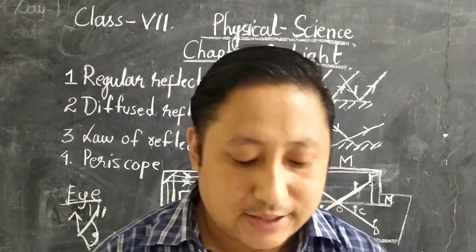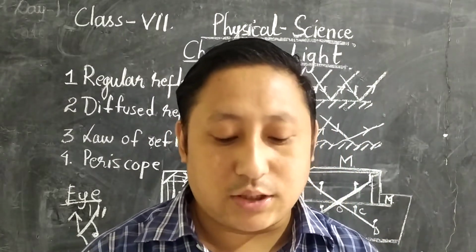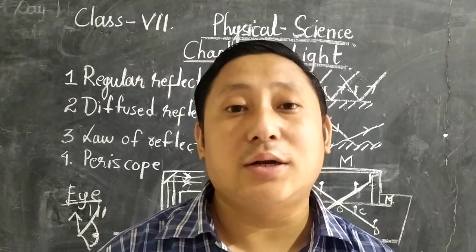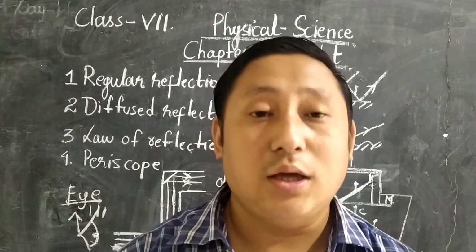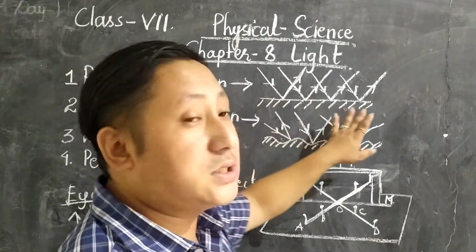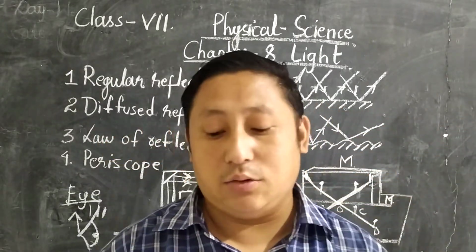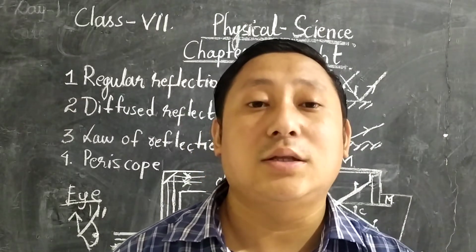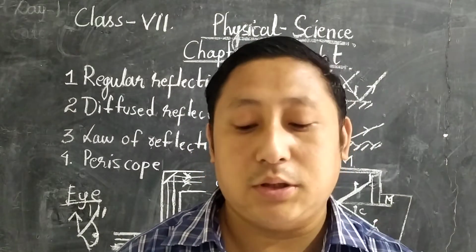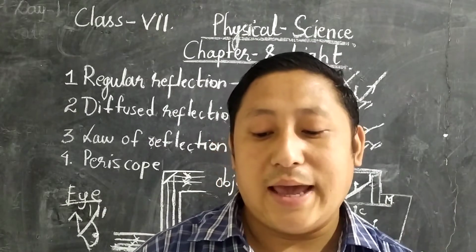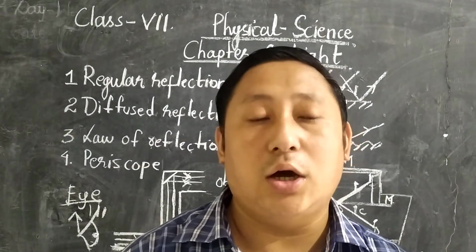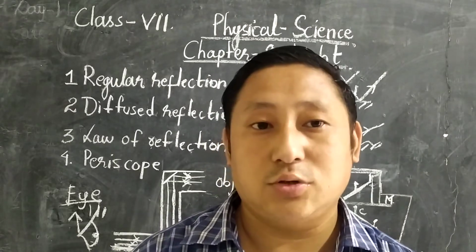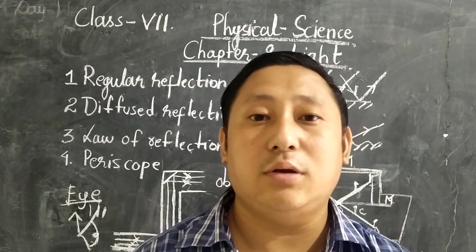When the reflecting surface, the mirror, is very smooth, only then does regular reflection occur, and there will be the formation of an image. It happens only in a plane mirror, where the image is formed. So this was about regular reflection.